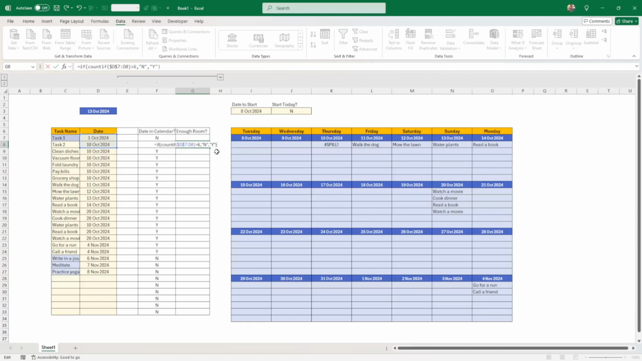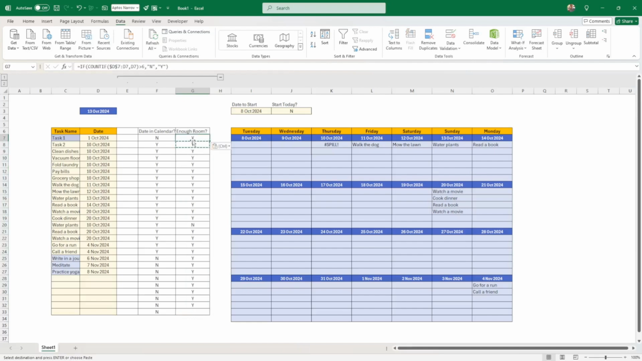So let me show you. Do I put one too many here? The 7, the 8. Count if. Okay. I forgot to put the date, obviously. I put the date here. Press enter. Okay. So let me walk you through this formula, and I'm going to bring it down.